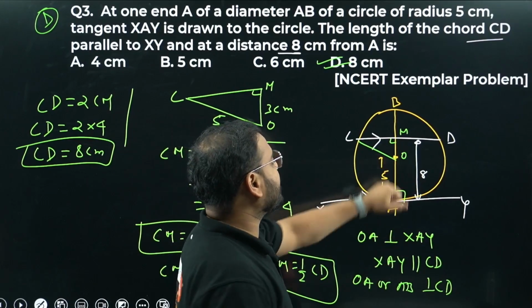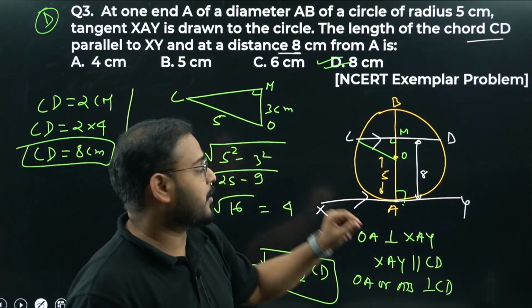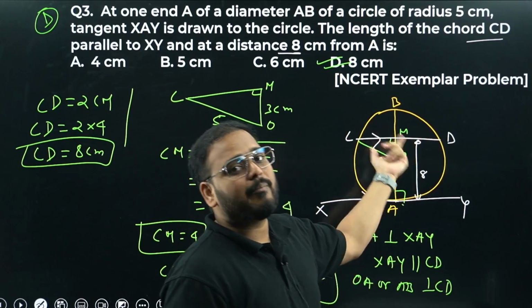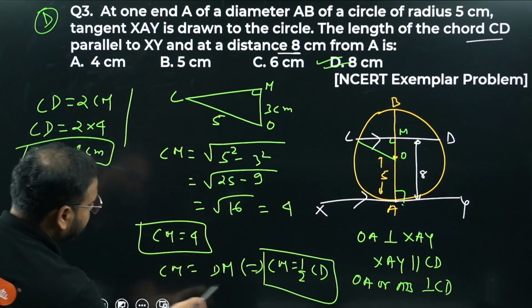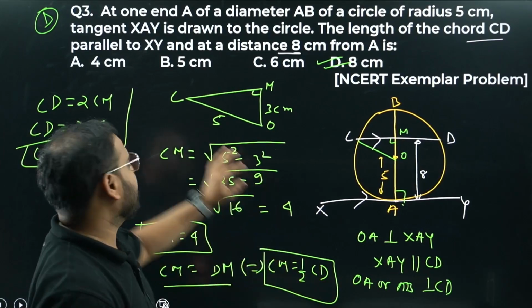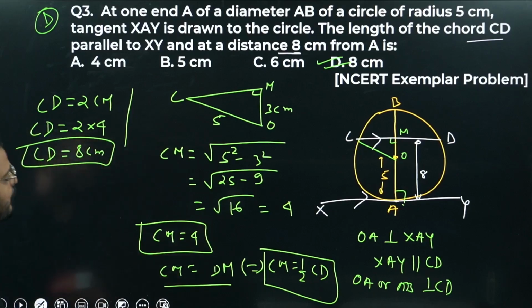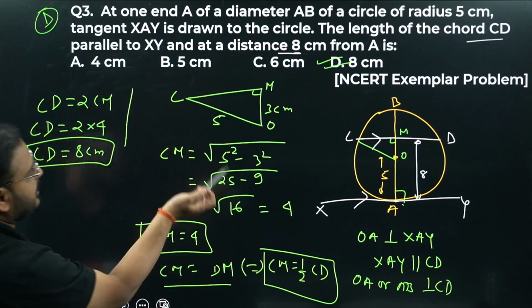So perpendicular. This is also perpendicular, sir. So OM is a perpendicular drawn to the chord CD, it bisects the chord. CM equals DM. Sorry, CM equals DM. Means CM is half of CD. It means CD is twice of CM. It means 2 times 4, which is nothing but 8 centimeter. Option number D is correct.